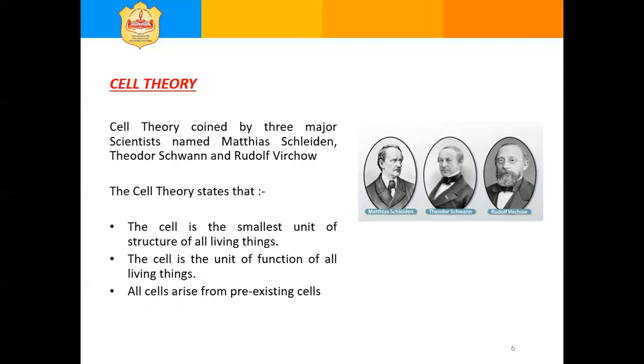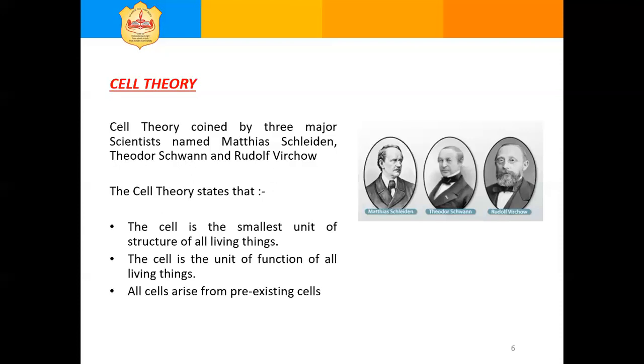These all show that the different functions that a living organism performs are the result of the activity of the concerned cells. That is why it is said that the cell is the unit of function of all living things.